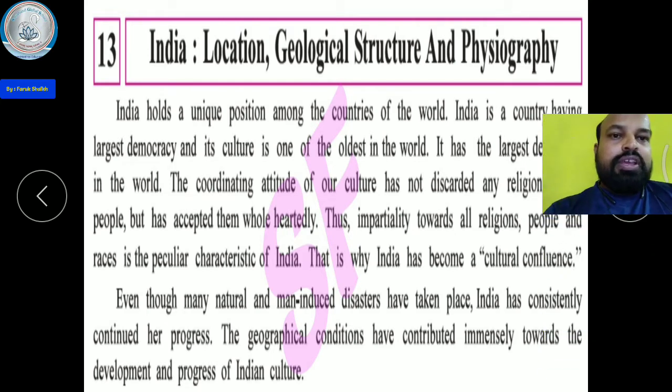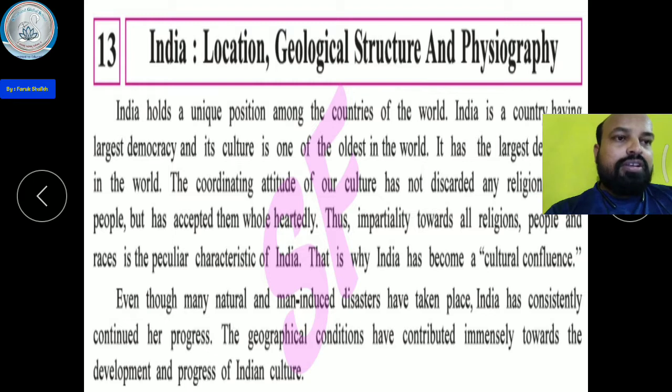Even though many natural and man-made disasters have taken place in India, India has constantly continued her progress. We say Bharat Mata.